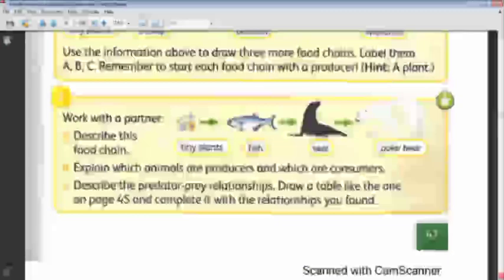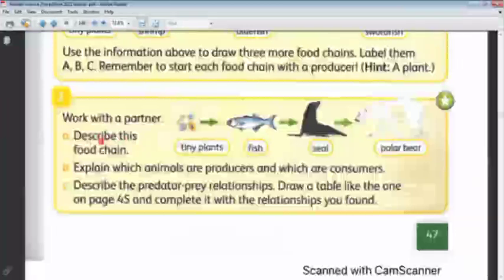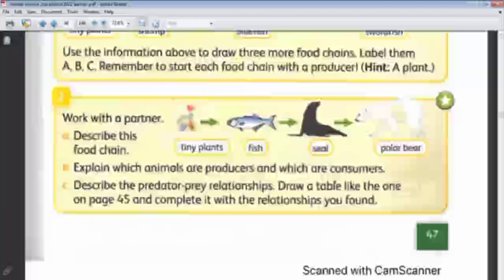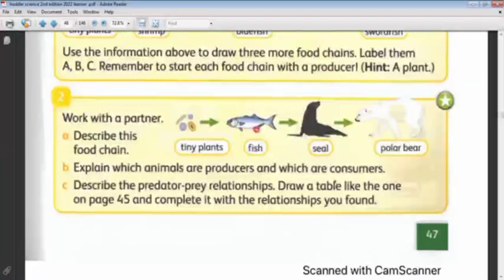Work with a partner to describe this food chain. In this food chain, we have the tiny plants as a producer. The tiny plants are food for this fish, and this fish is the food for the seal. And the seal is the food for the polar bear. Okay, this is the description of this food chain, to describe which animal is the food for which animal.